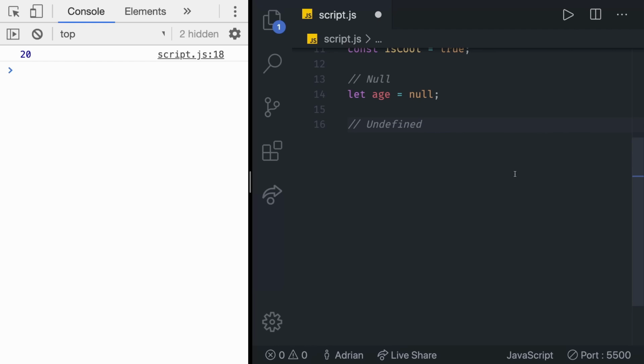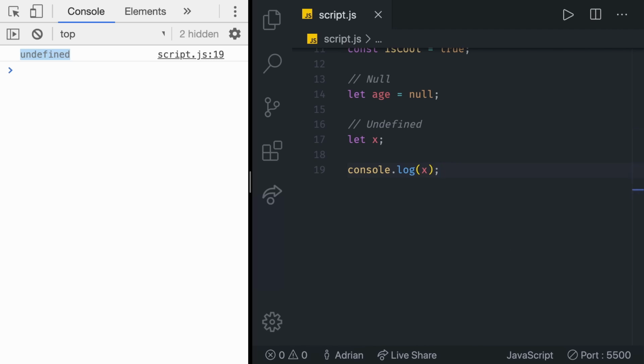A variable that has not been assigned a value is undefined. The meaning of undefined is value is not assigned. If a variable is declared but not assigned, then its value is undefined by default. So what does that mean? Let's create a variable, let x, for example, and let's do nothing on the right side. So we are not going to assign any value to it. Now we can console log x, and let's see what value we get. As you can see, we get an undefined data type or undefined value.